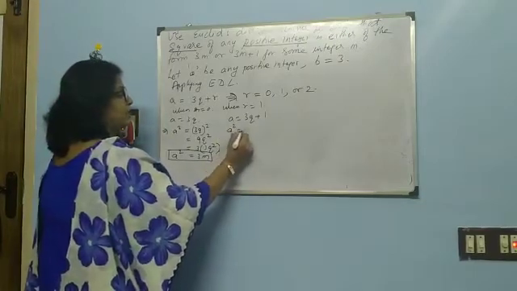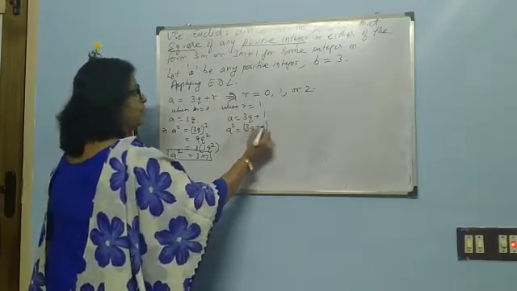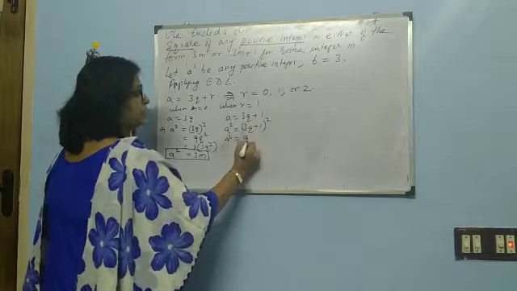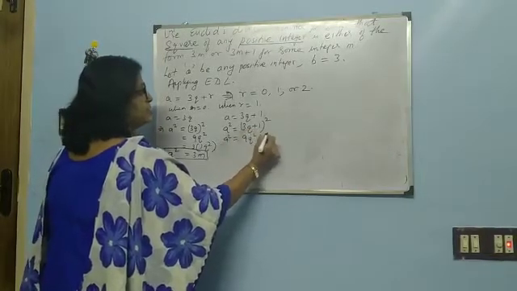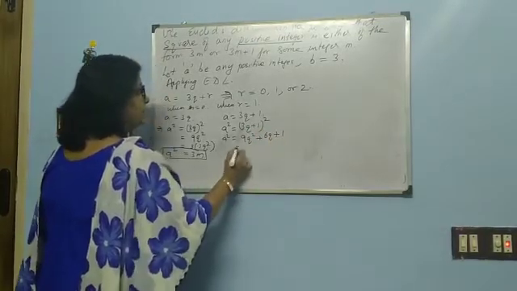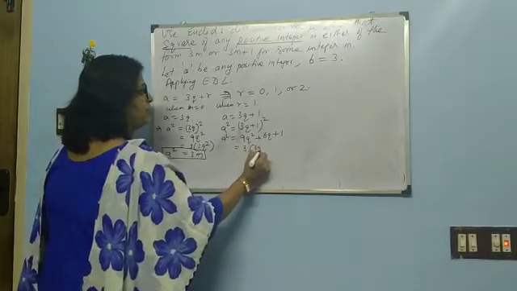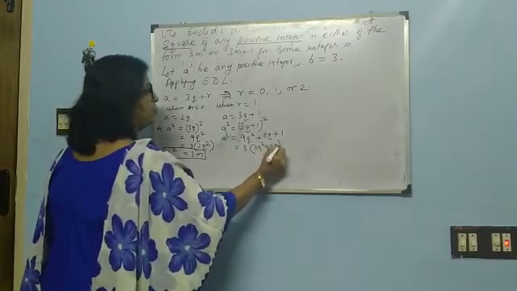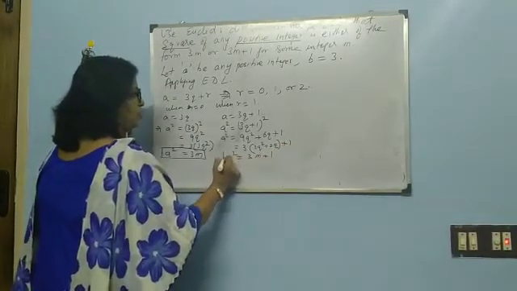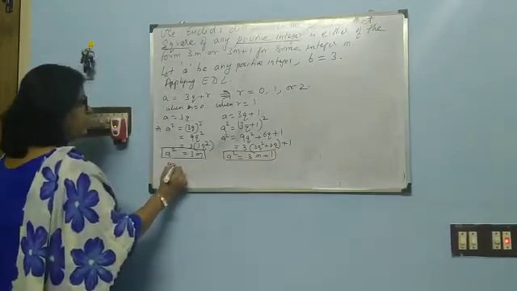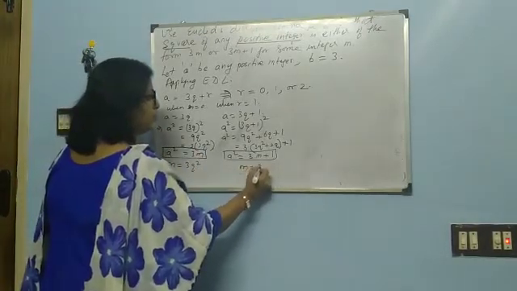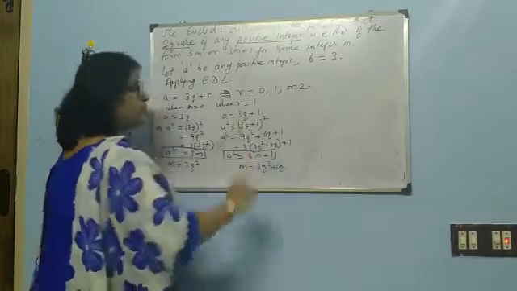Therefore, a square is equal to 3q plus 1 the whole square, that is equal to 9q square plus 6q plus 1, and this I can write as 3 into 3q square plus 2q, plus 1, that is equal to 3m plus 1. So here in the two cases, m is equal to 3q square and m is equal to 3q square plus 2q.